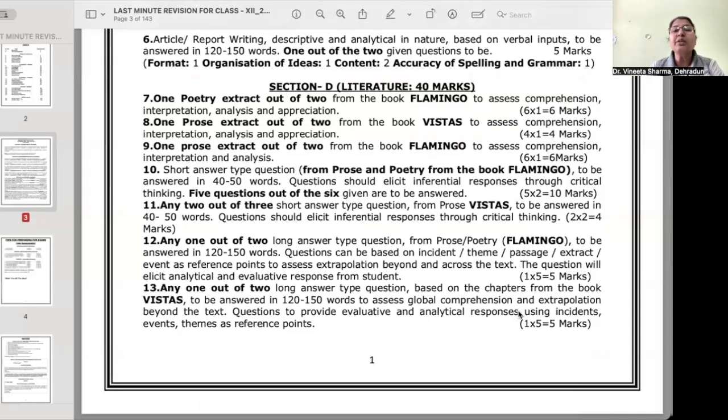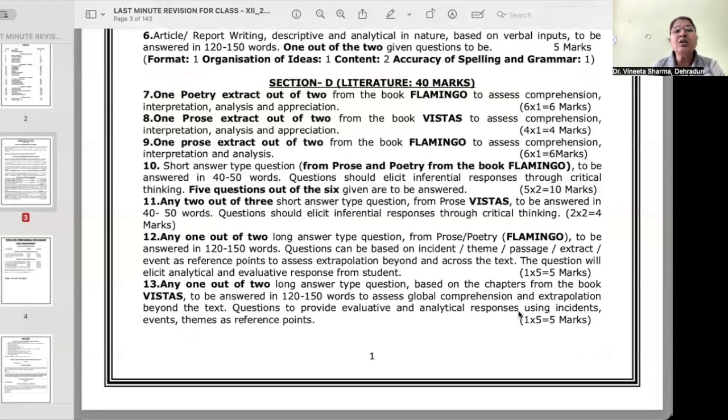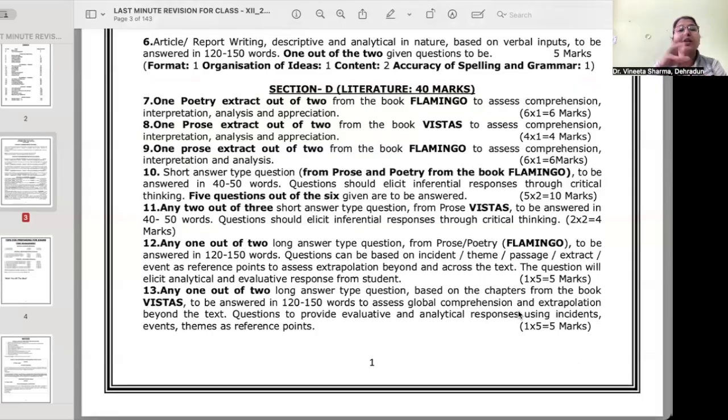Now let's come to literature, which is there for 40 marks. So in literature, you are going to get, first, a kind of reference to context. There will be an extract from poetry. Okay, two out of which you are supposed to do one. That will be from Flamingo.